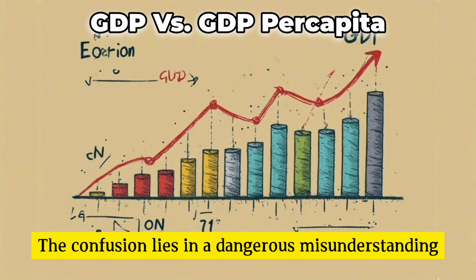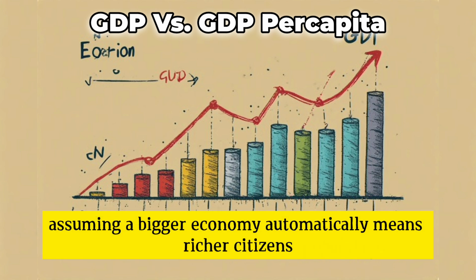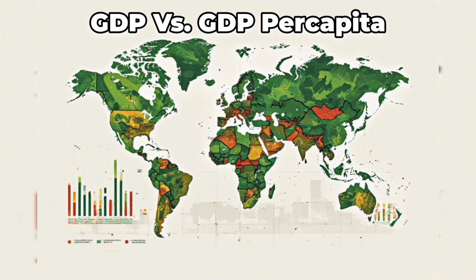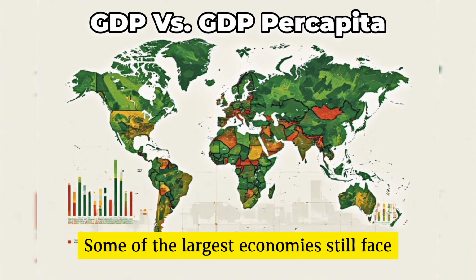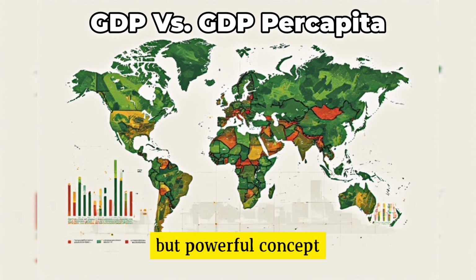The confusion lies in a dangerous misunderstanding. Many people treat GDP as a symbol of prosperity, assuming a bigger economy automatically means richer citizens. But reality tells a different story. Some of the largest economies still face modest living standards. The missing piece is a simple but powerful concept that changes the entire story.